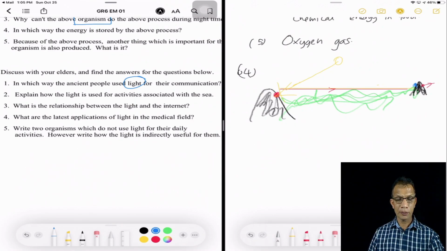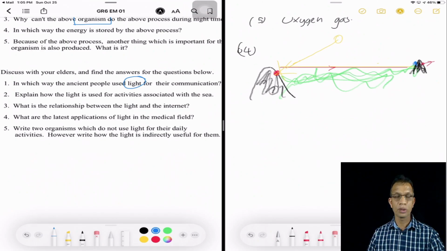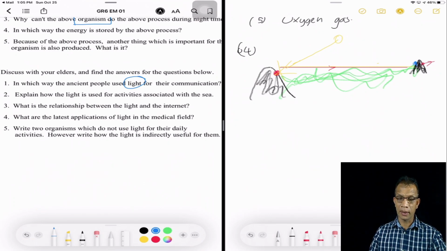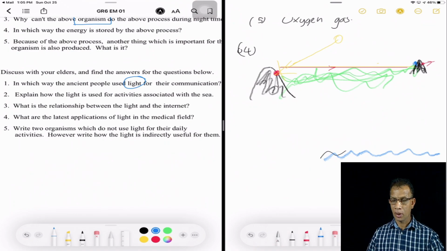Explain how the light is used for activities associated with the sea. My little friends, those who are living close to the sea areas and whose parents might be dealing with affairs in the sea, maybe fishermen or maybe naval people, you might know how dangerous it is to travel in the sea, how risky it is to be in the sea during the night time.